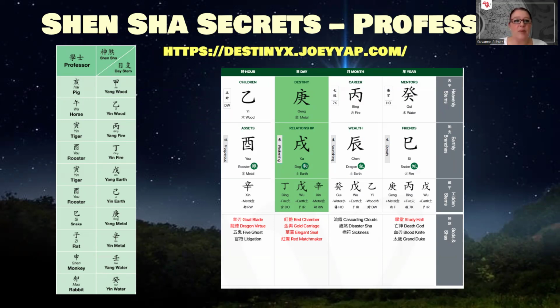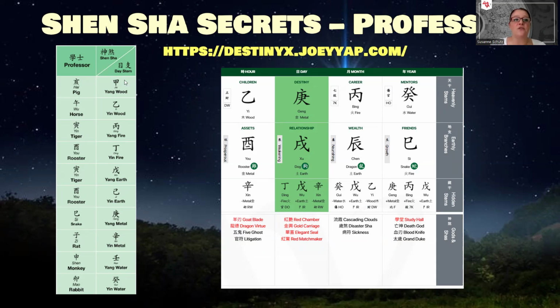This particular Bazi plotter is useful because you can see the auxiliary stars in all the pillars down here. I don't want to say all of them, but the more important ones are noted here. Now, the Professor Star is one that is not usually indicated in a Bazi plotter, also not in this one here, because it's a slightly more obscure star. It's one that very few people talk about. But I'm giving you the formula here.